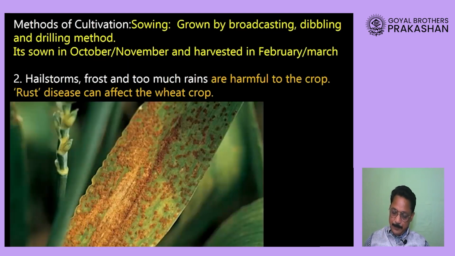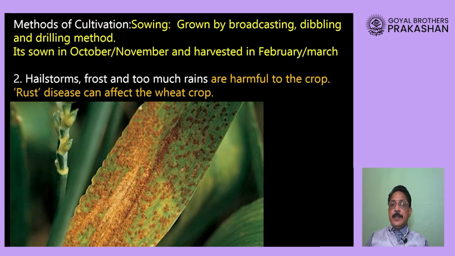Okay, now how are we going to carry out cultivation of this crop? Sowing. This crop is sown by either the broadcasting method, or the dibbling method, or the drilling method, and we have already seen the three ways in which this can be done. You can sow the seeds in the month of October, November, and the crop is ready by February or March, and harvesting can go on till the month of April also.